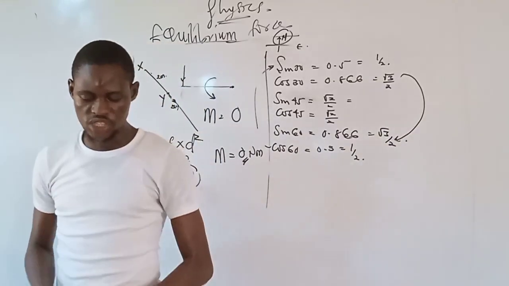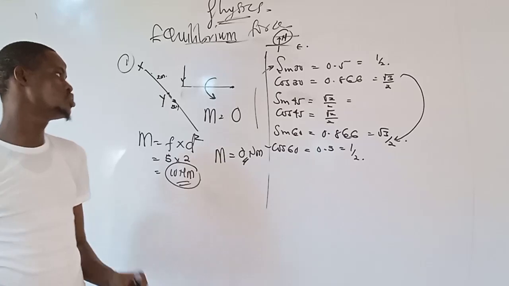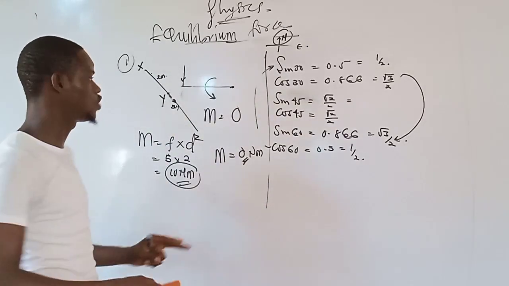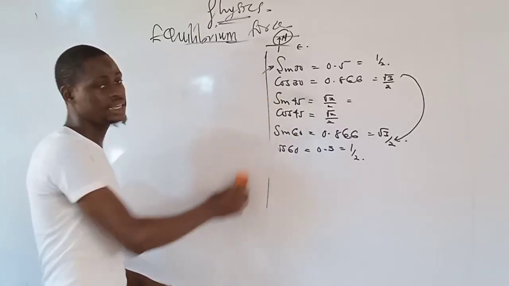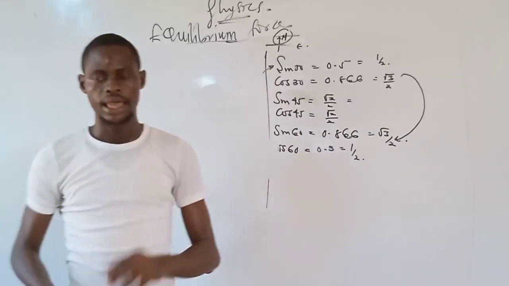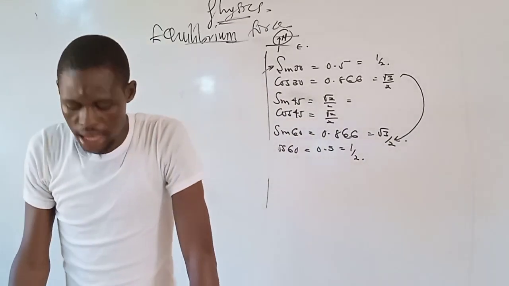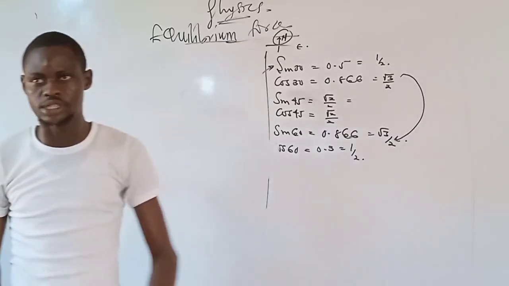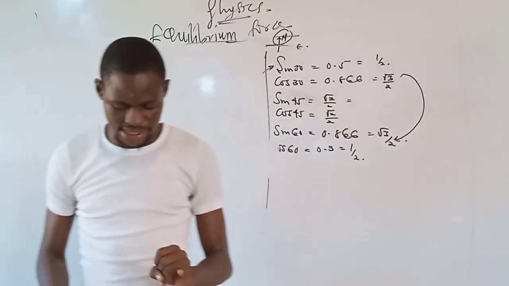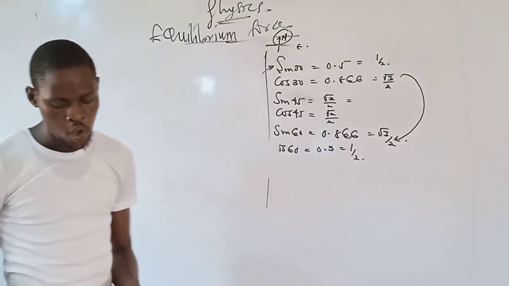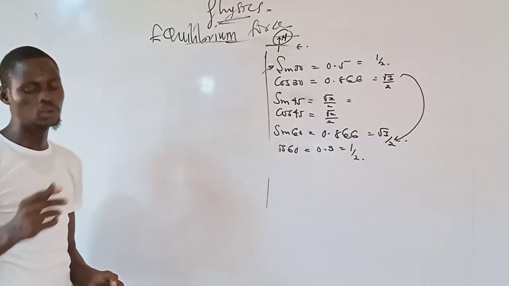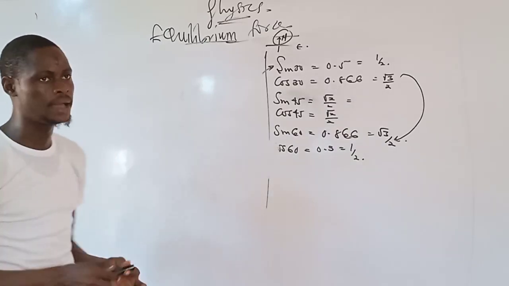Now, the next question that I'm going to be giving you, again under equilibrium of forces, is this. They said a body of weight W Newton rests on a smooth plane inclined at an angle theta degree to the horizontal.